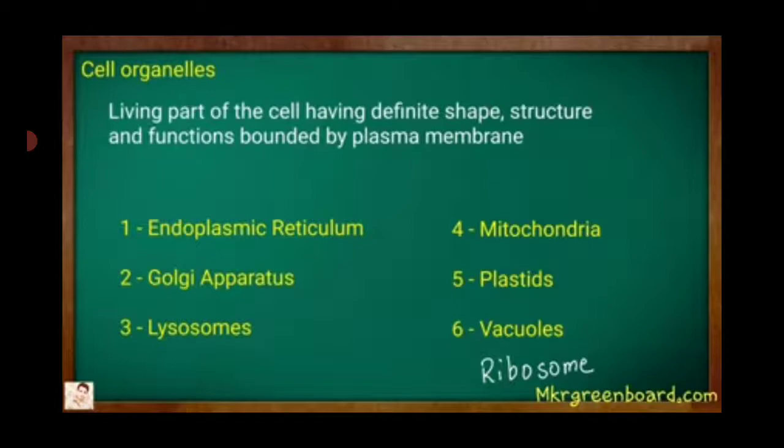Cell organelles. Living parts of a cell having definite shapes, structure and functions, bounded by plasma membrane. So there are many cell organelles present in a cell, that is endoplasmic reticulum, Golgi apparatus, lysosomes, mitochondria, plastids, vacuoles and ribosomes.